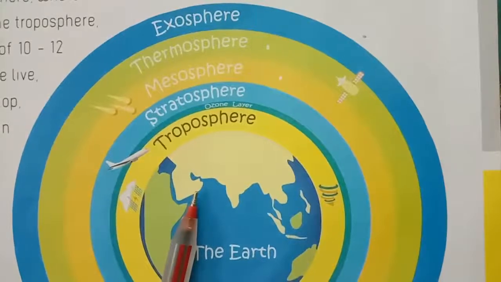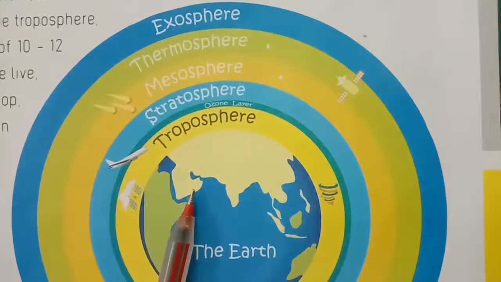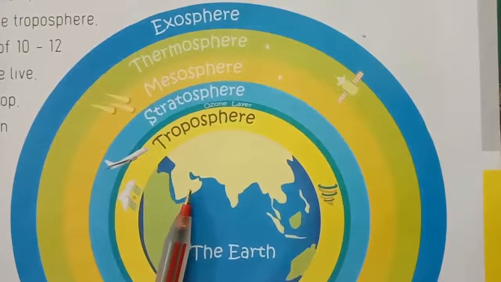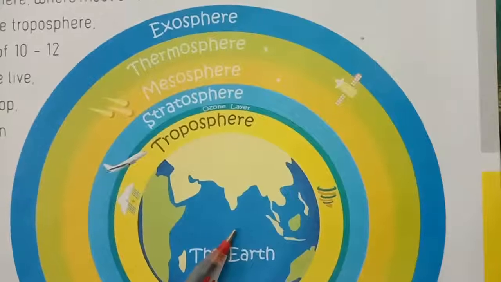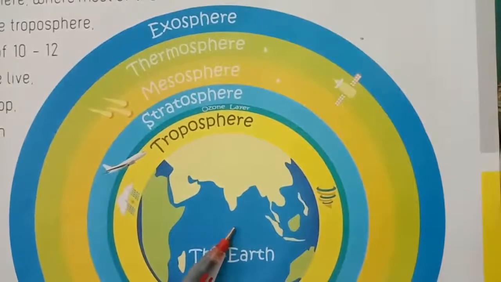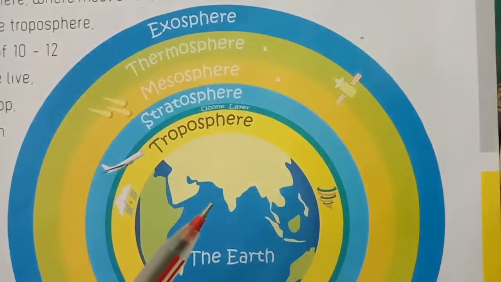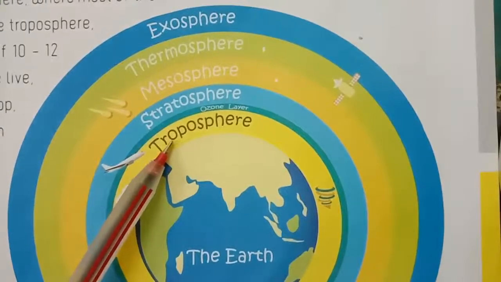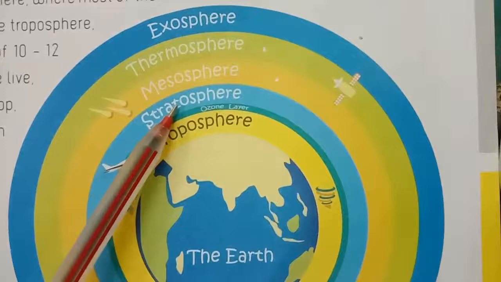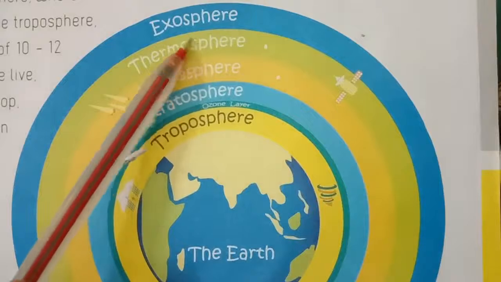Children, air is the name we give to the mixture of gases which make up the earth's atmosphere. The atmosphere consists of 5 layers. How many layers, children? 5 layers. Starting from the ground and moving towards the sky, the layers of the atmosphere are categorized as troposphere, stratosphere, mesosphere, thermosphere and exosphere.